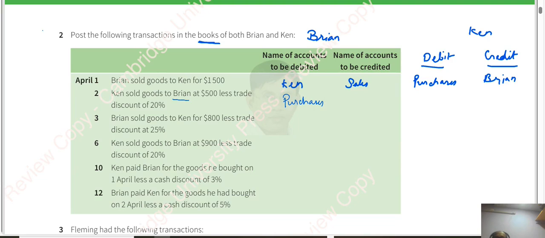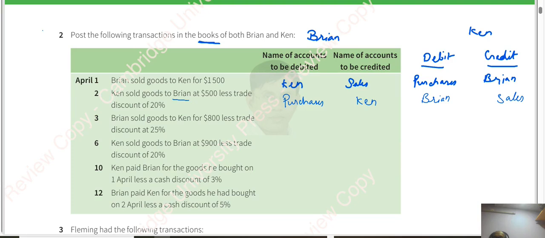Ken is giving. If for Brian it is purchases, then for Ken it is sales, and the other side it is Brian. So the understanding should be crystal clear. Don't get confused.